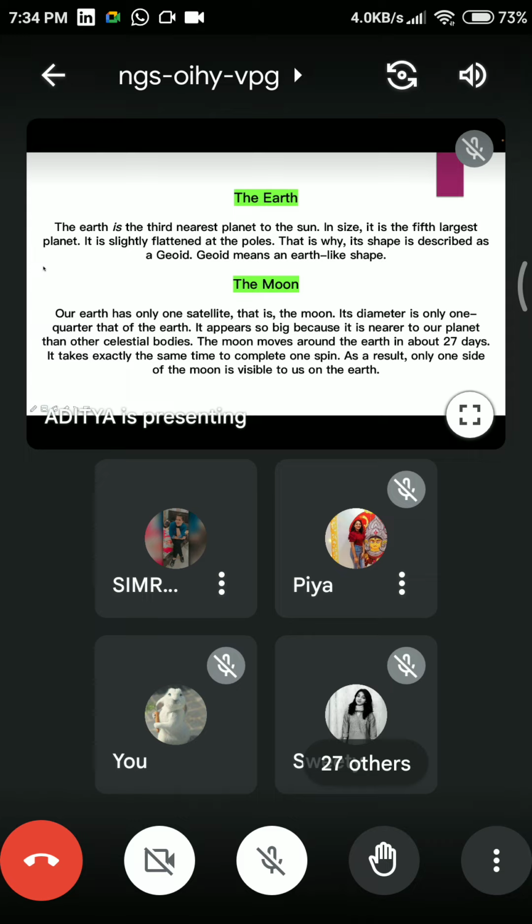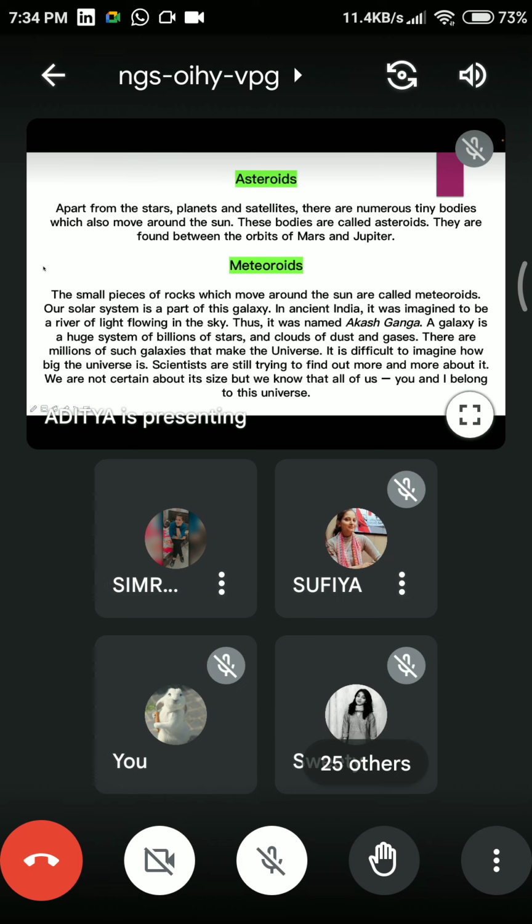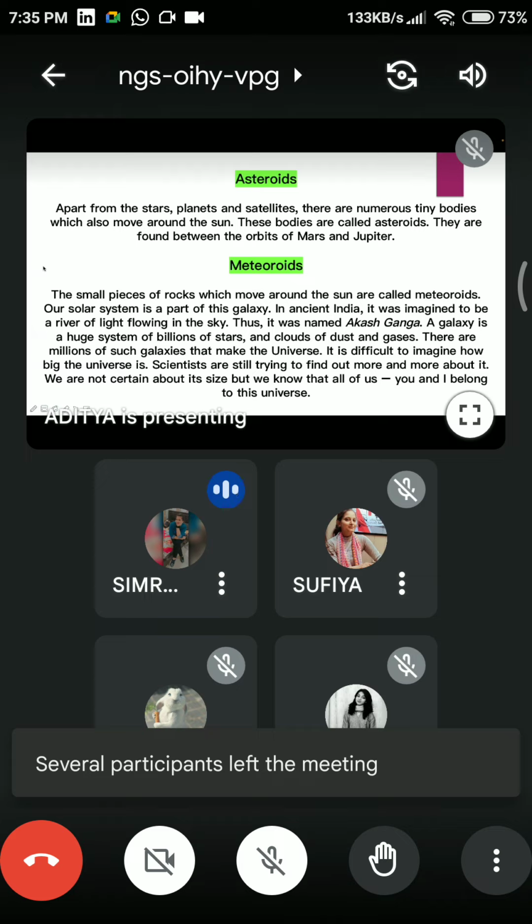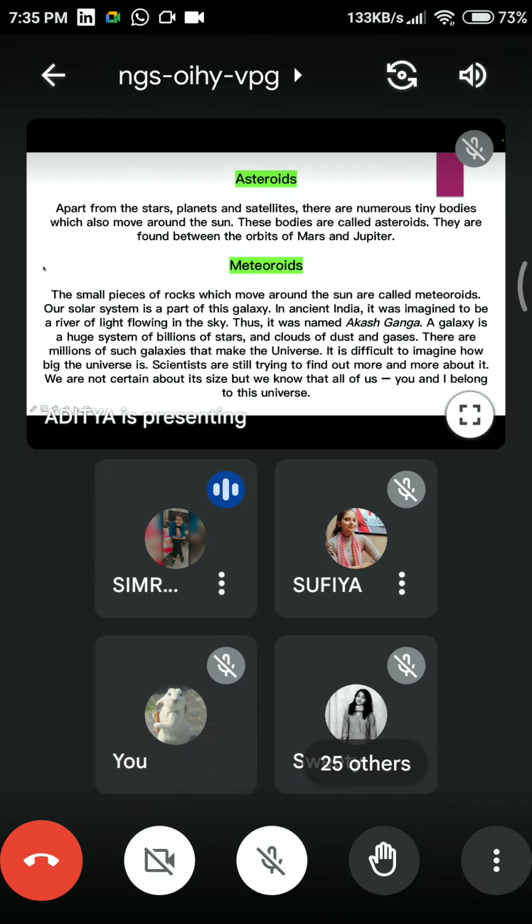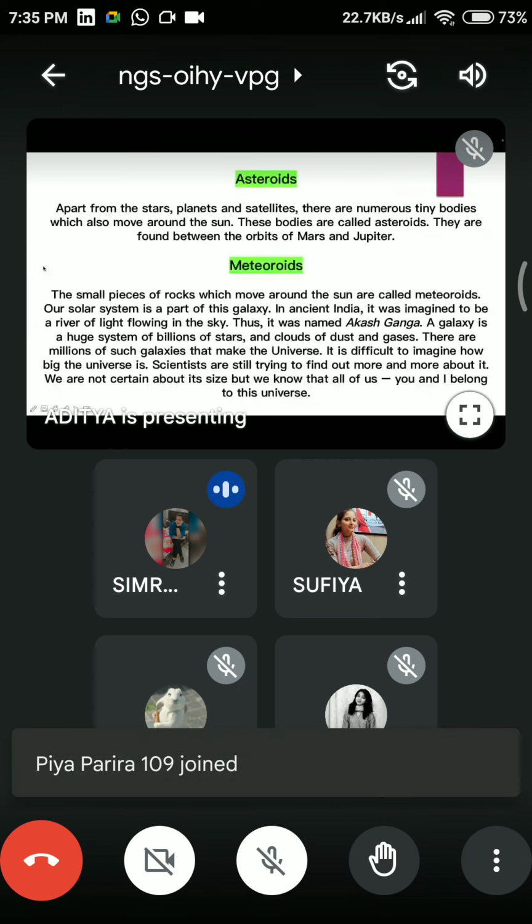Yeah. Okay. So we have completed the moon. Next slide. Okay, so these are the two things about which I was also confused in my earlier days, and right now I guess some of you also feel confused. Like, what are asteroids and meteoroids? They look like twins, right? From their names.